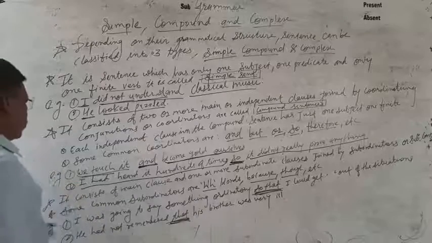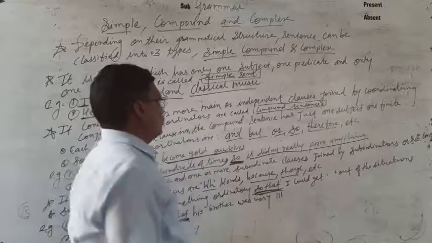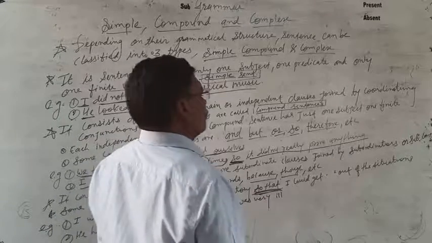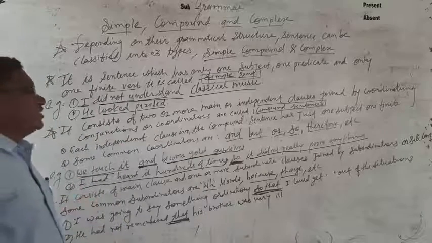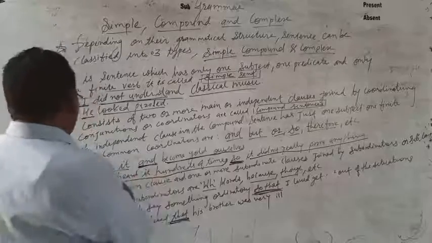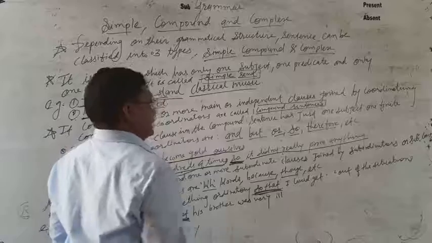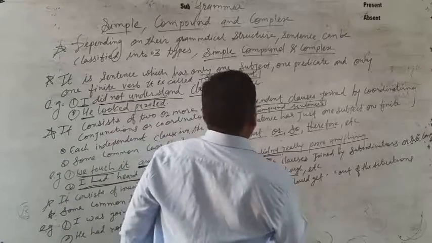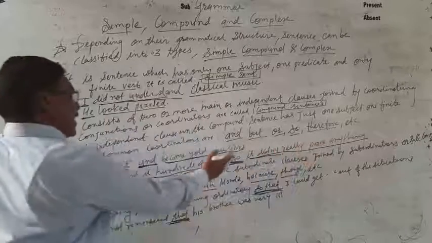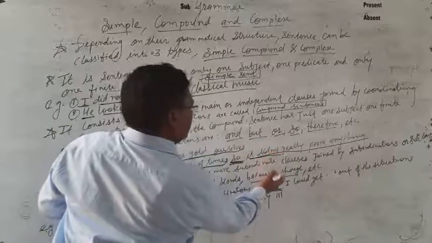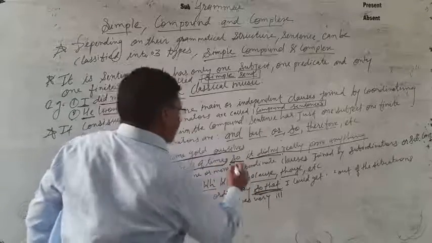Another example, number 2: I have heard it hundreds of times, so it did not really prove anything. This is the first independent clause, and another independent clause is it didn't really prove anything. These separate independent clauses are joined by the coordinating conjunction. What is the conjunction here? So.